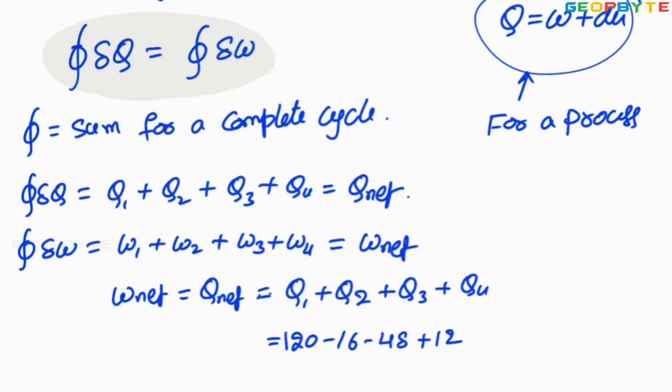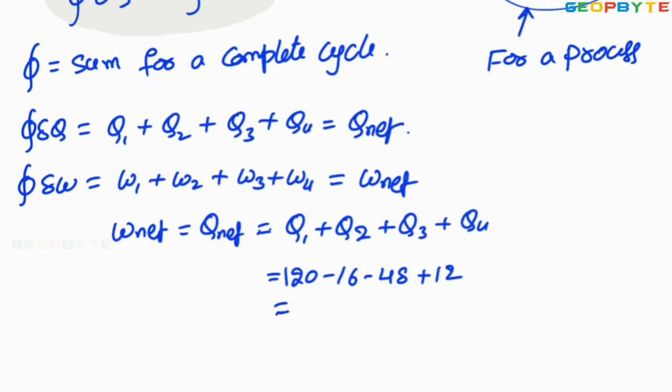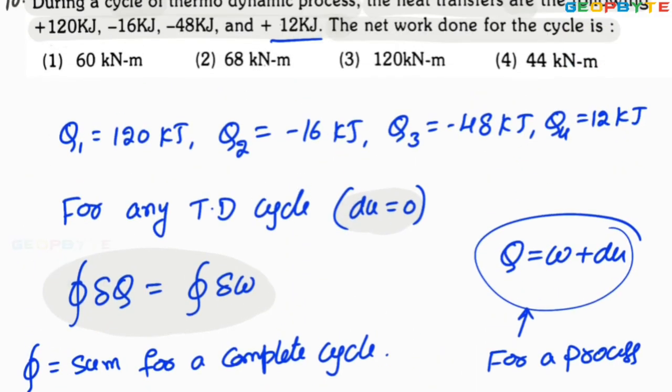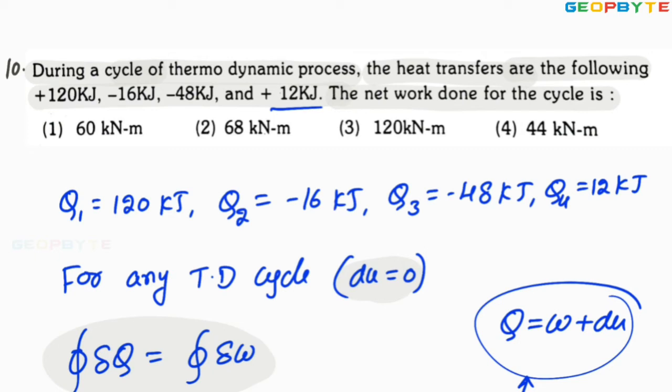You simplify this value to get 68 kilojoules. Therefore, net heat transfer is equal to net work transfer, which is equal to 68 kilojoules. Now look at the options. Look at the second option. The second option is absolutely correct. I hope you got my point.